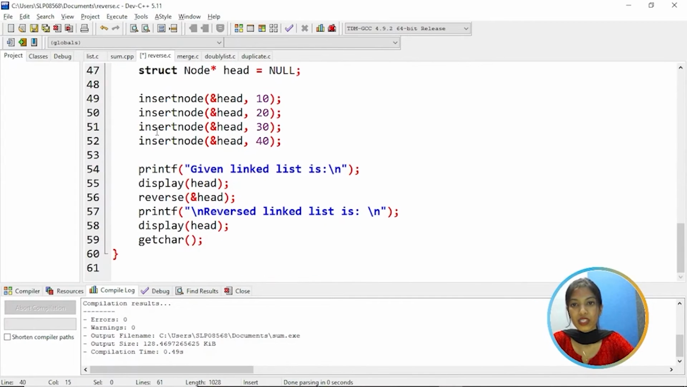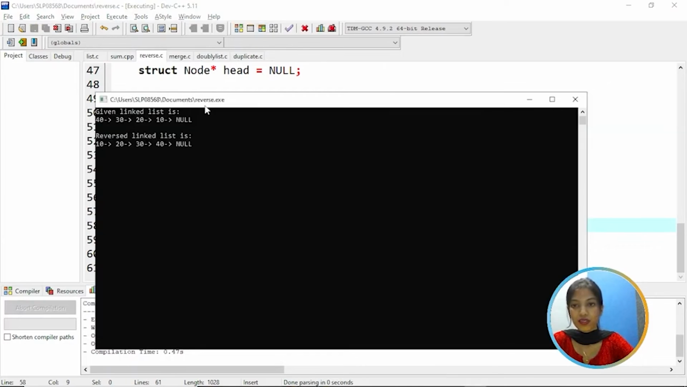Then coming to the main function, here the head is initially assigned to null, and we are calling the insert node to insert the values, that is 10, 20, 30 and 40. So it will print the given linked list is, and call the display function. So it will display all these elements, and then call the reverse function to reverse these elements, and then again call the display function to display it back. So let's try to execute.